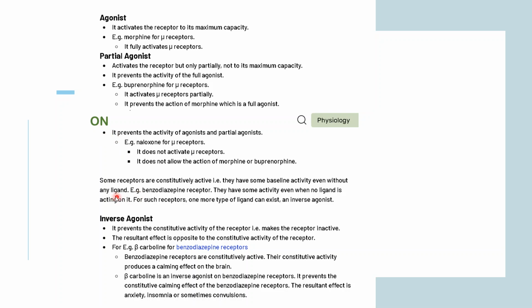These are the antagonists. Some receptors are constitutively active, that is, they have some baseline activity even without any ligand. For example, the benzodiazepine receptor has some activity when no ligand is acting on it. For such receptors, one more type of ligand can exist, the inverse agonist. So you just have to pinpoint that an agonist will show the maximum activity of the receptor. A partial agonist will activate the receptor partially. An inverse agonist actually makes the receptor inactive. It disrupts the activity of that particular receptor.